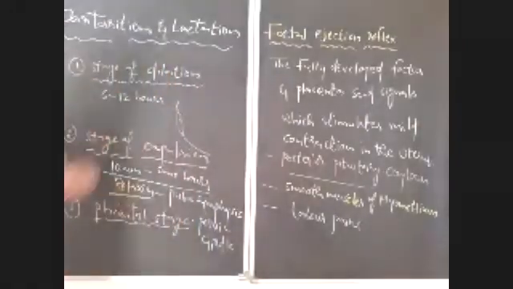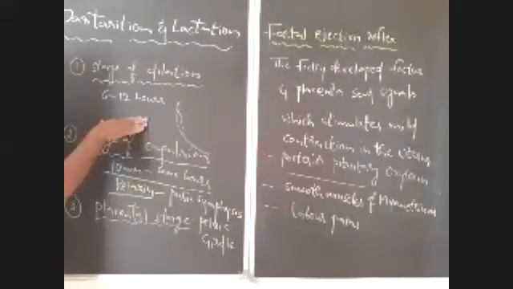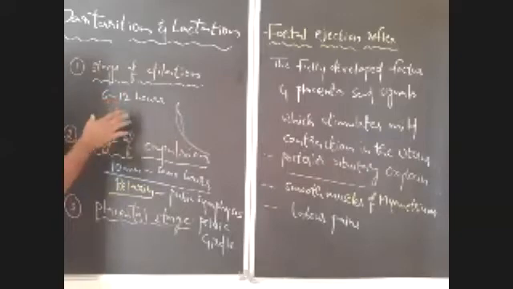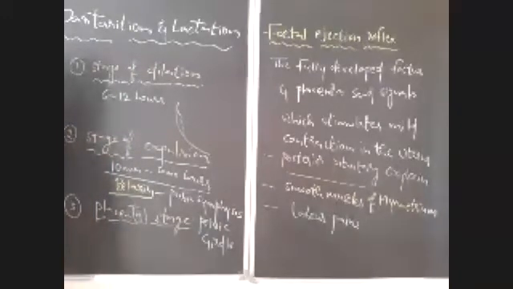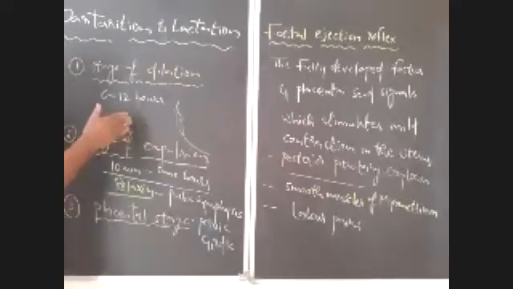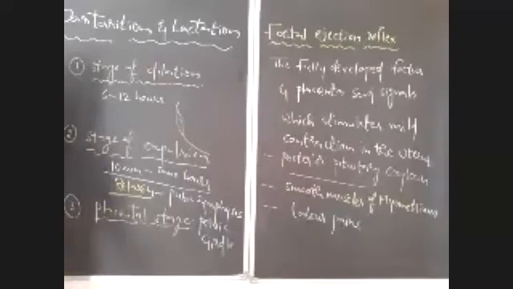In the labor pains, there are three stages: the stage of dilation, the stage of expulsion, and the placental stage. During the stage of dilation, what will happen? With the increase of oxytocin level, strong contractions take place in the smooth muscles of the myometrium, and these lead to rupture of the amnion. So amniotic fluid will be sent out through the vagina before parturition, and after that the dilation or widening of the cervix and vagina takes place in this phase. It may be completed within 6 to 12 hours, depending upon the hormone levels of the female.